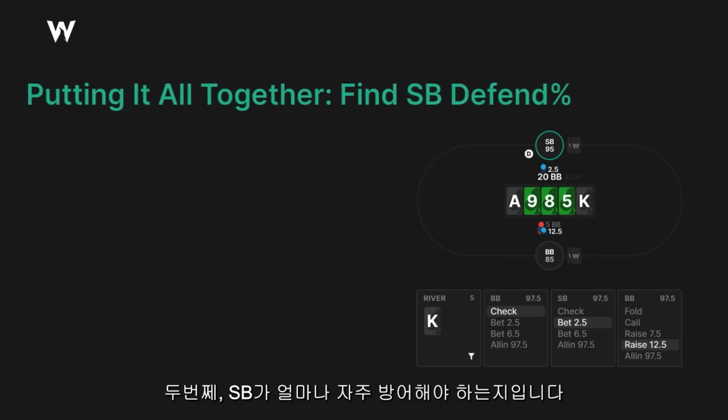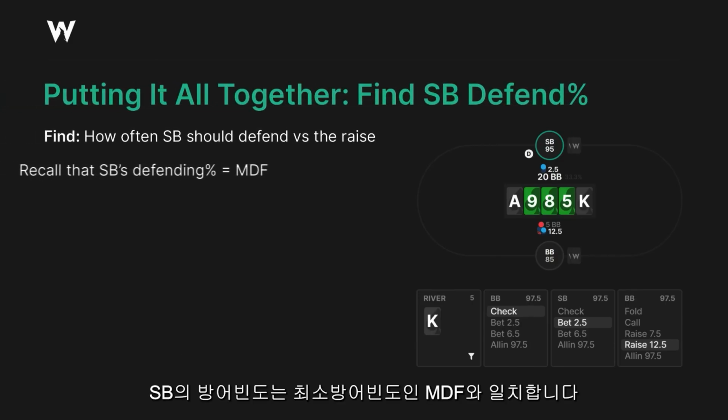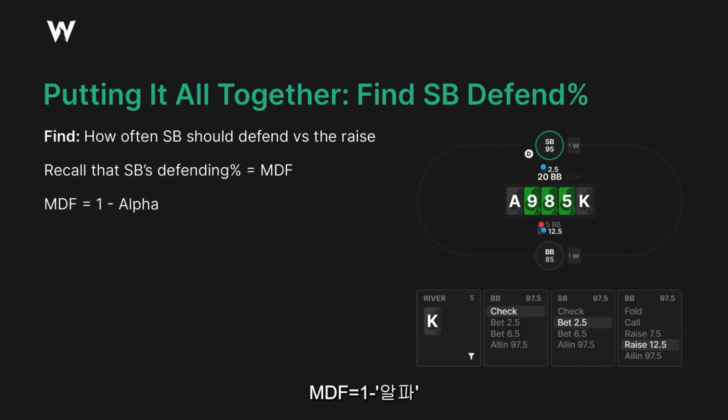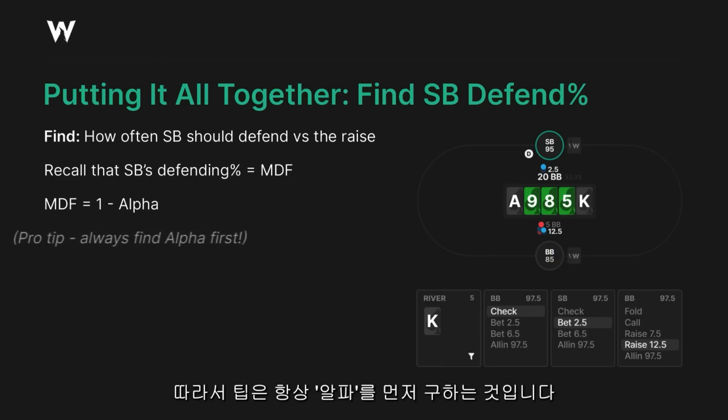Step 2, we're going to find how often small blind should defend. So, recall that their defending frequency is just equal to the minimum defense frequency, and MDF is just 1 minus alpha. Now, there are some formulas that calculate MDF immediately. I recommend you don't use those because they just don't work with a raise. So, pro tip, always find alpha first.